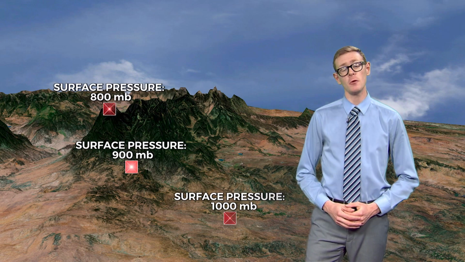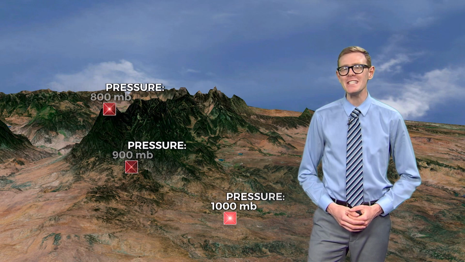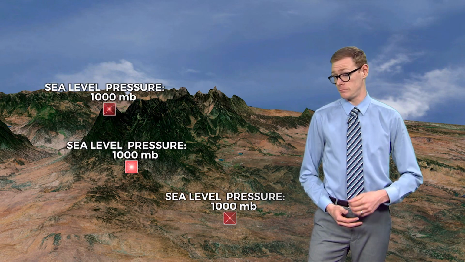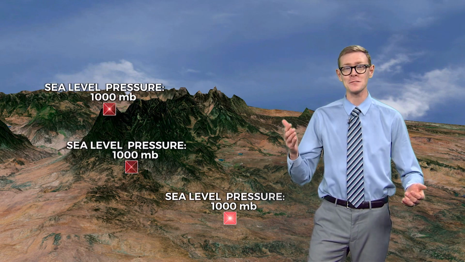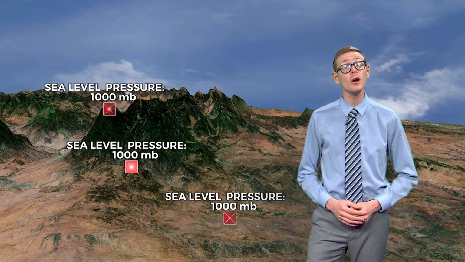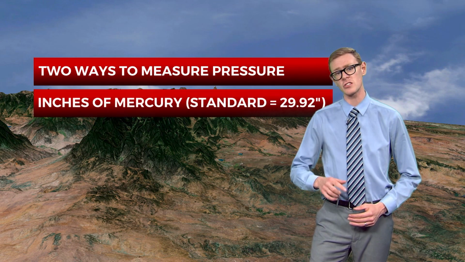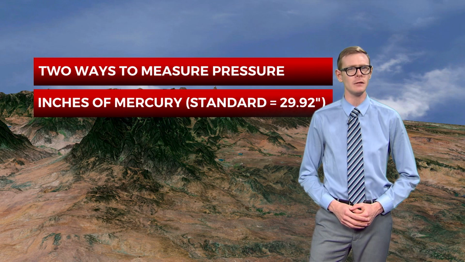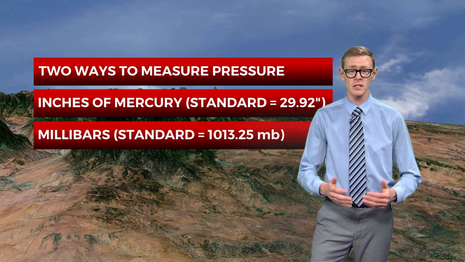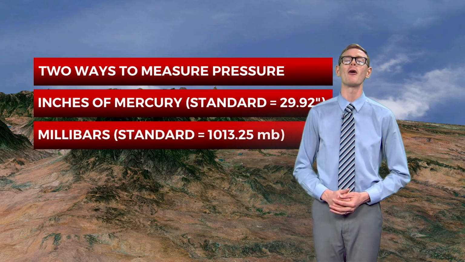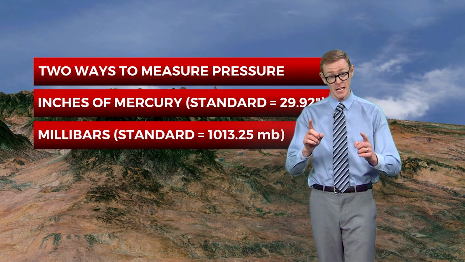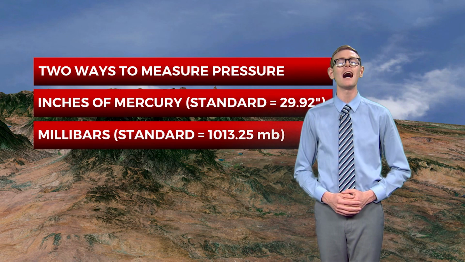To fix this, we convert air pressure readings to sea level elevation. From New Orleans to the Rocky Mountains, air pressure readings reflect what would be observed if that location were at sea level. We have two ways to measure sea level pressure: inches of mercury, with the standard being 29.92 inches, and millibars, with a standard of 1013.25 millibars. The instrument that measures this is called a barometer.